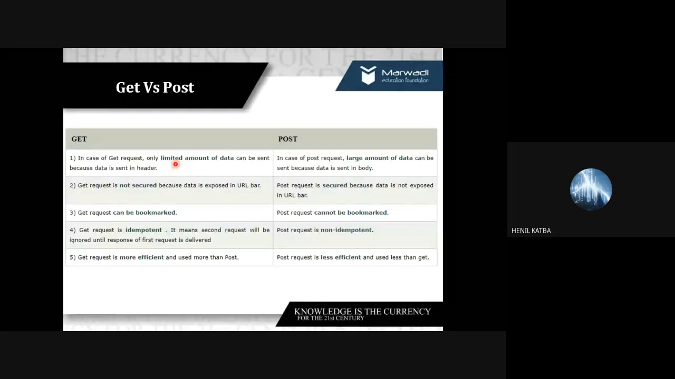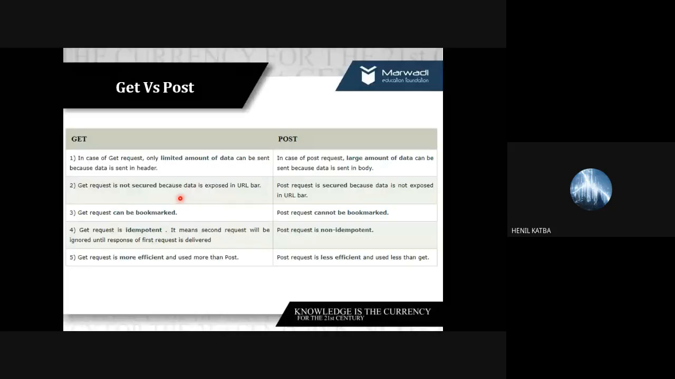But when you are using post, it can send a large amount of data because in post, data is sent in the body of the HTTP protocol. Get is not secure because data is exposed in the URL bar. That's why, if we are sending sensitive information such as the PIN number of your ATM card, we should use post because it is secure and the data is not exposed in the URL bar.